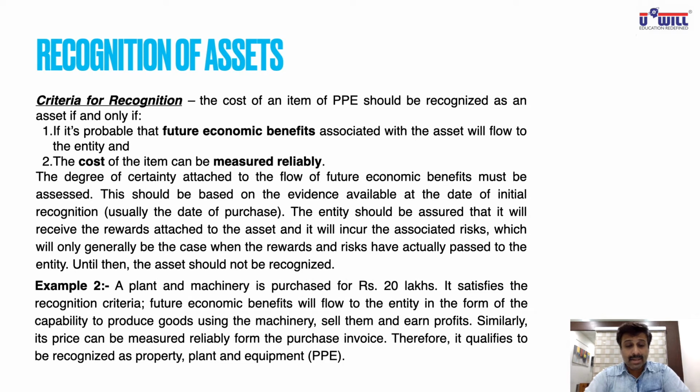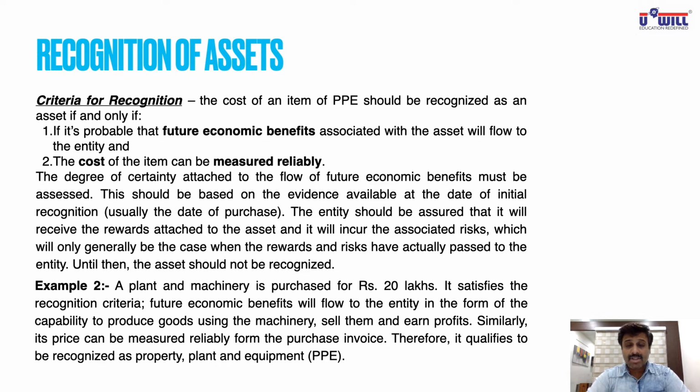An example is given over here. One example we had seen yesterday was of biological assets. So today is example number 2. A plant and machinery is purchased for rupees 20 lakhs. That is all. Now you purchase plant and machinery of 20 lakhs. Using that plant and machinery, will we produce goods? Yes. Selling those goods, will we earn income? Yes. So the first condition is satisfied. We are going to get future economic benefits.